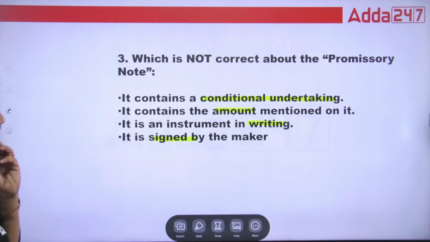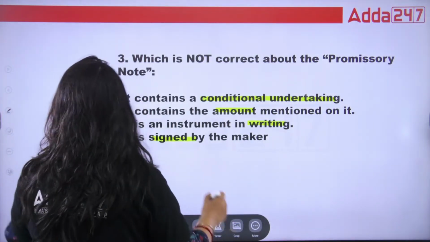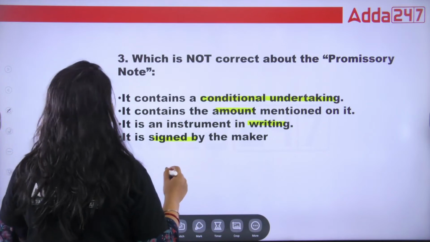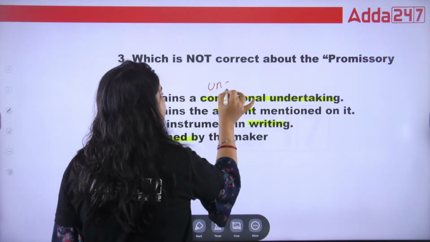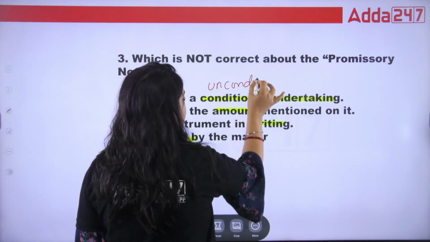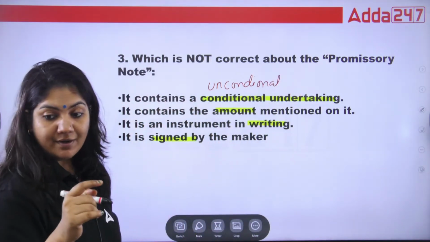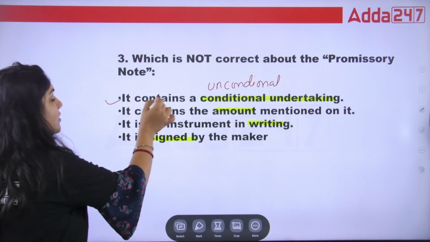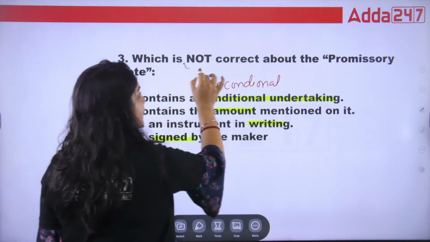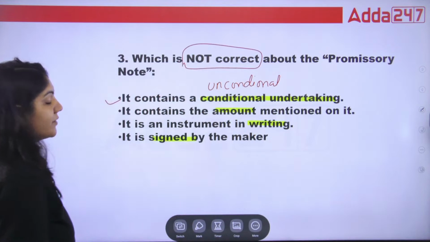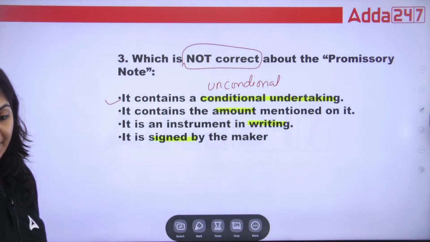Yes, class. The right answer is that it does not contain a conditional undertaking, but an unconditional one, without any condition. So this is the wrong statement and we have to tick mark the wrong statement. So for the third one, A will be the right answer.